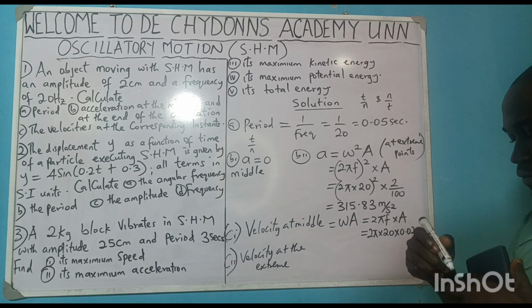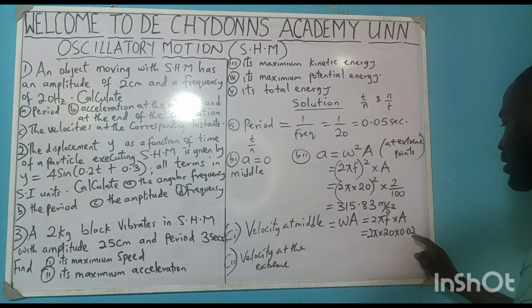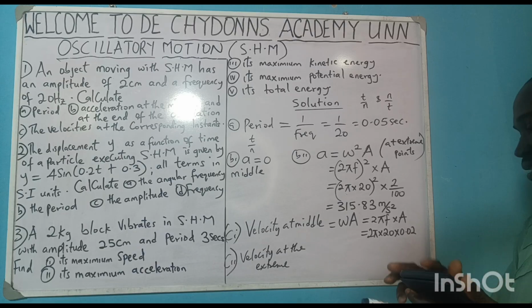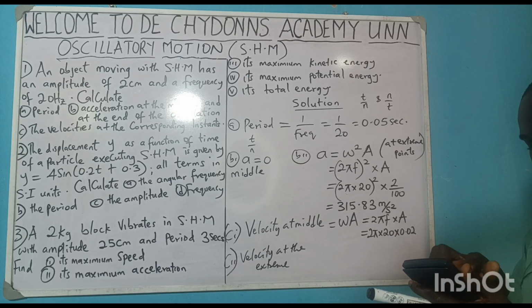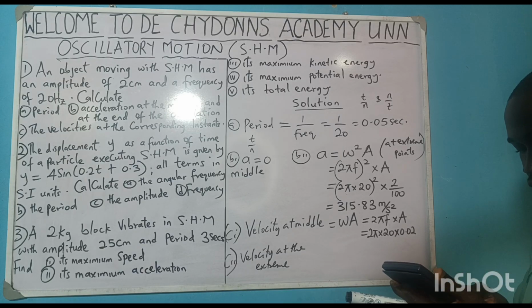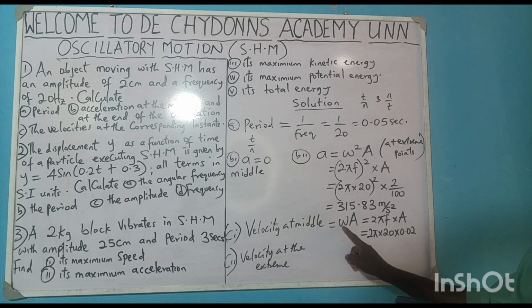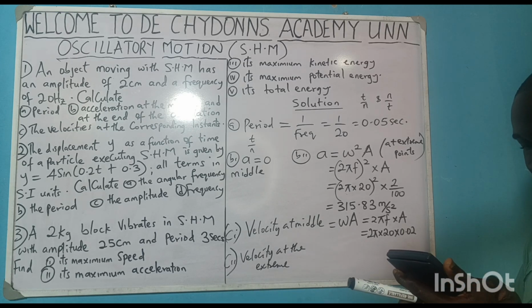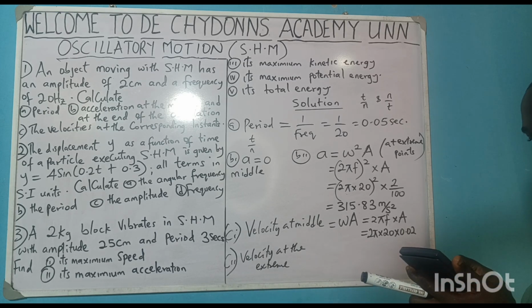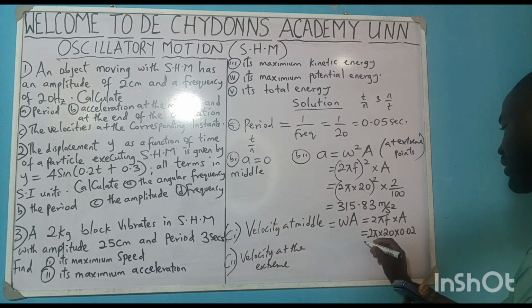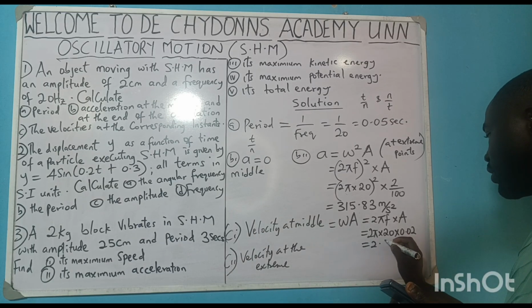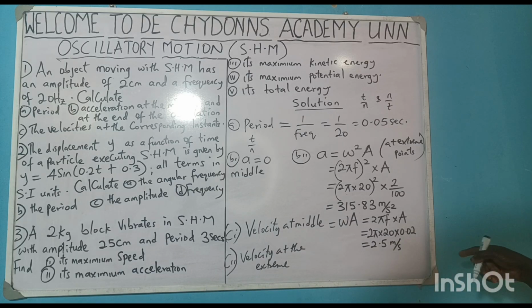That will give you the velocity. Yes, remember amplitude must be in meter, that is the SI unit. 2 times pi times 20, we get our w, times 0.02. That will be giving you 2.5 meter per second. That is the velocity at the middle.